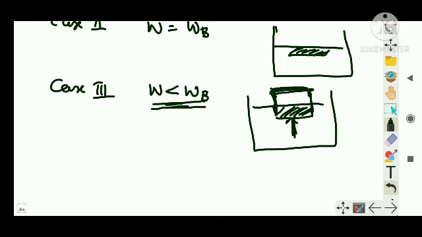Until the upthrust and the weight are balanced, the upthrust will push the object upwards, and at some position the weight of the body and the upthrust balance. Till that position, the object will be pushed upward above the surface of the liquid. Clear? Right.